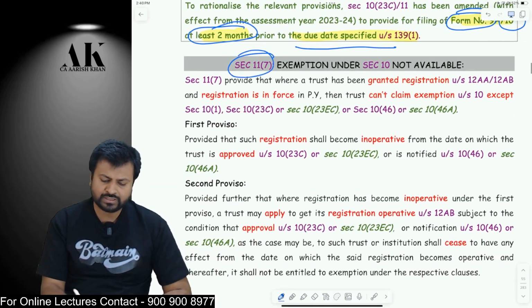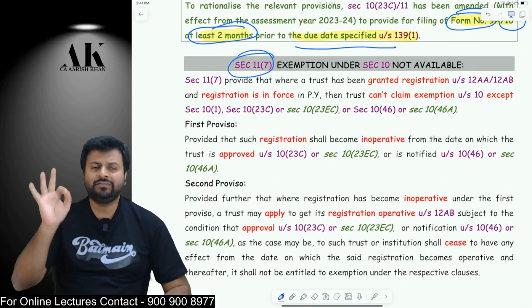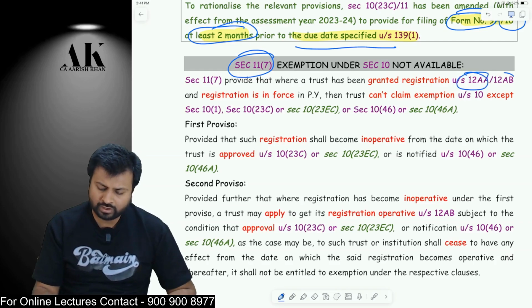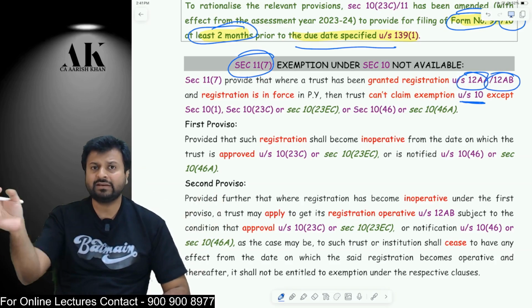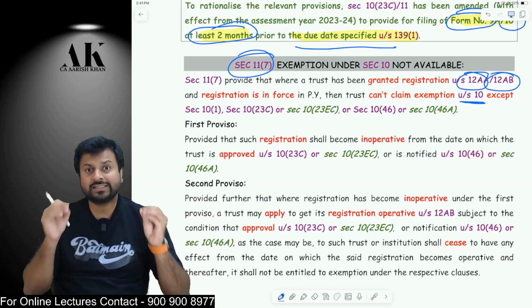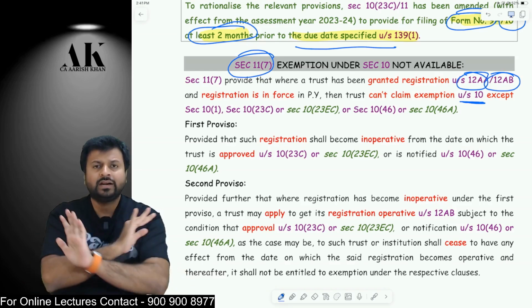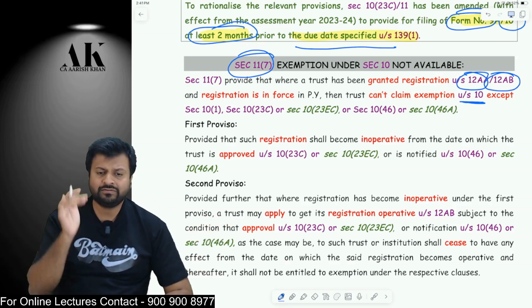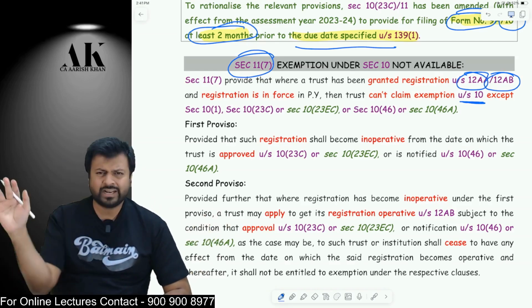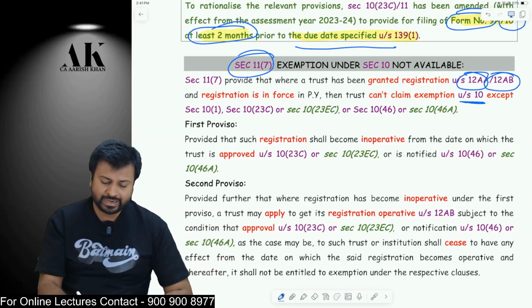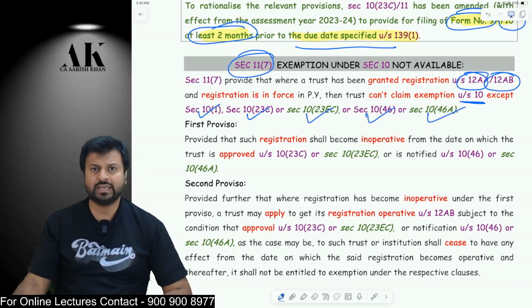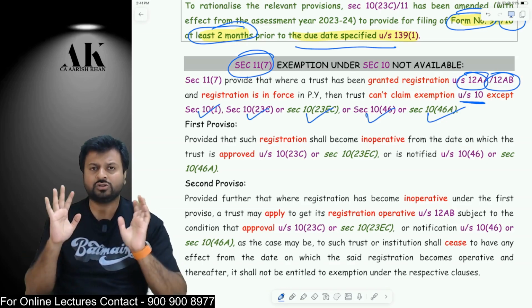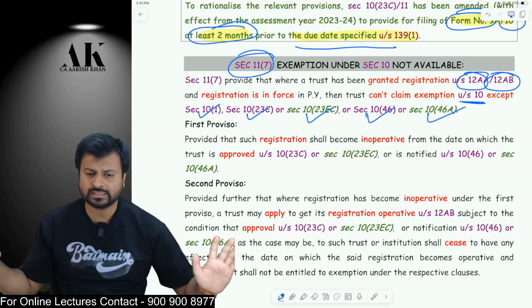Next one, Section 11, subsection 7. It says that if a trust is registered under Section 12AA or 12AB, then the trust cannot claim any exemption under Section 10 except a few exemptions. Like no Section 10 exemption can be claimed. No Section 10 except 10(1). Agriculture income can be claimed. 10(23C), 10(23EC), 10(46) and 10(46A). These are the 5 exemptions which a trust can enjoy. Apart from this, no other exemption a trust can enjoy.